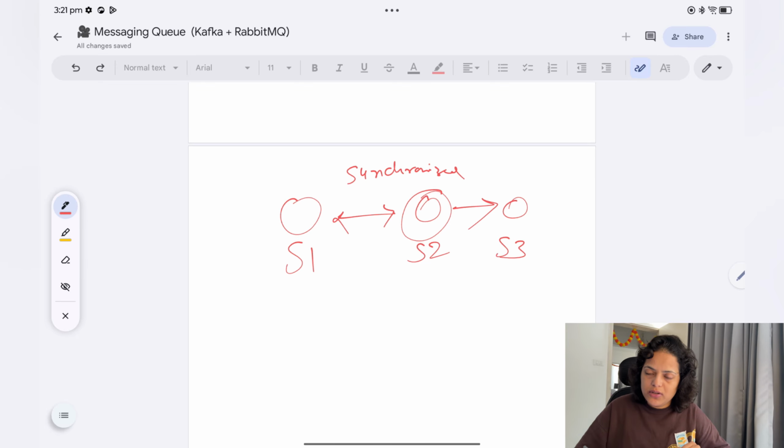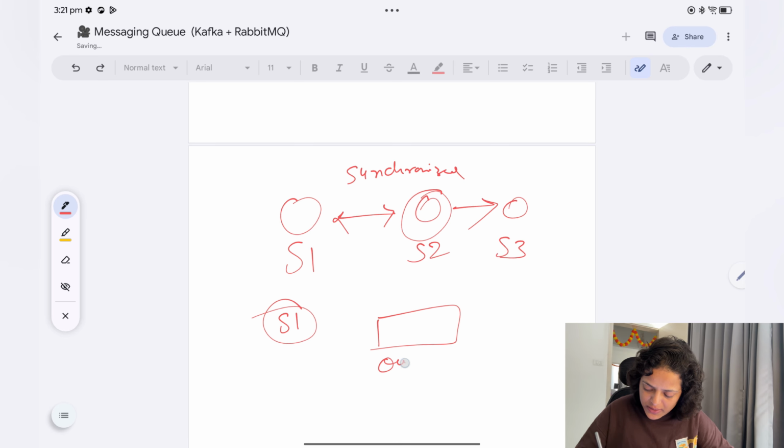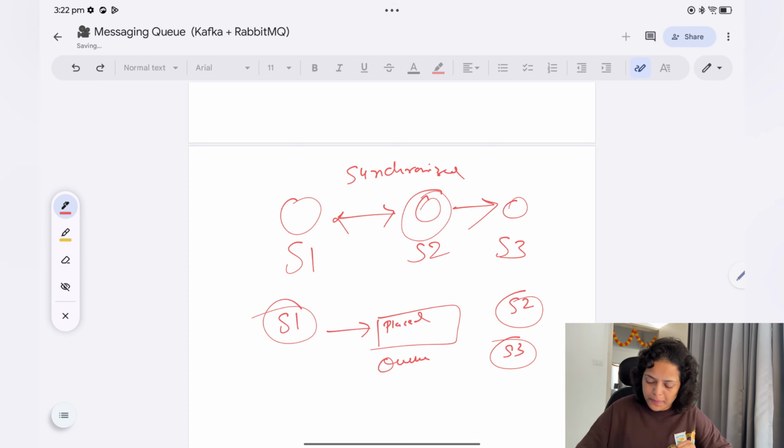So they are tightly coupled with each other. Can't we do something like this: once service 1 is done with its work, there should be some queue, and it will notify this queue, saying, for example, order placed. Then service 2 or service 3, which are waiting for service 1's response, can consume this value from the queue and start functioning independently.